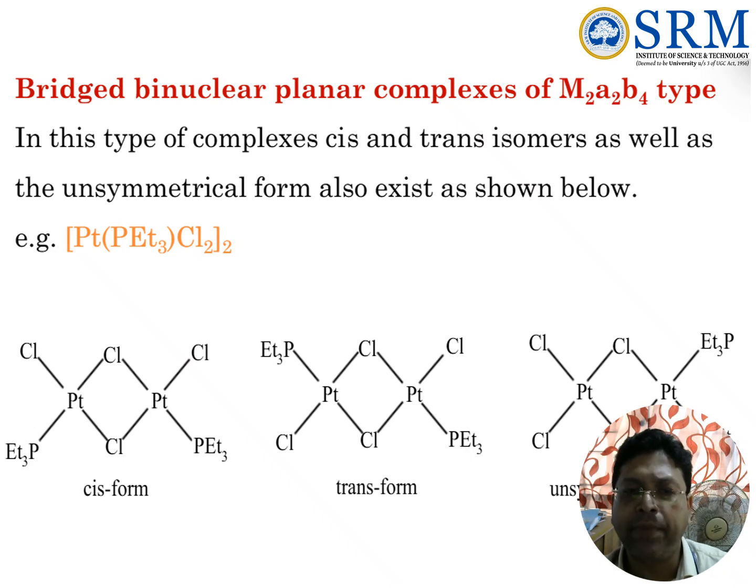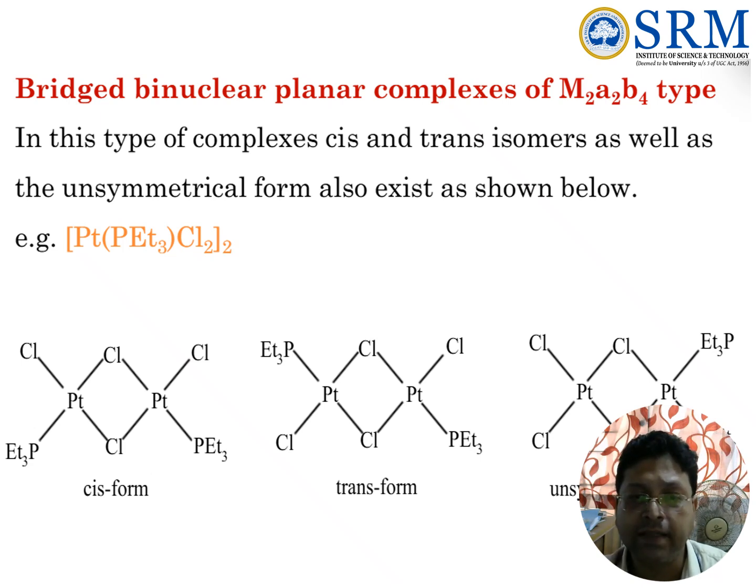What will happen in the case of a bridged binuclear planar complex of M2A2B4 type? In this type of complex, cis and trans isomers as well as an unsymmetrical form exist, as shown below.